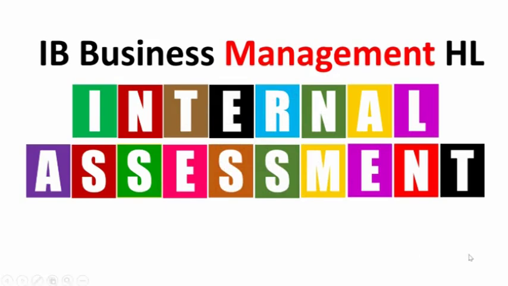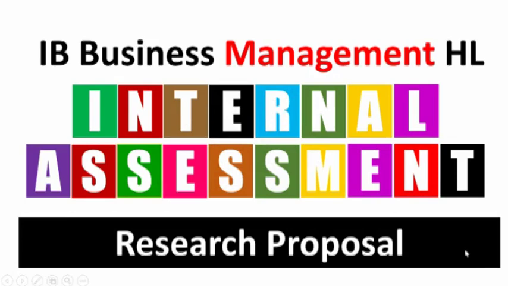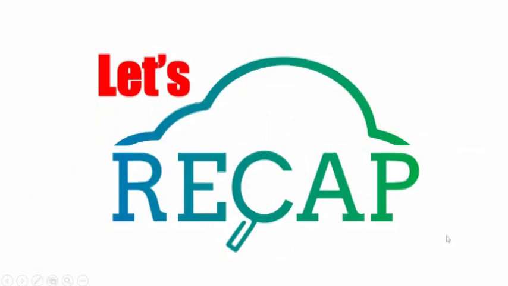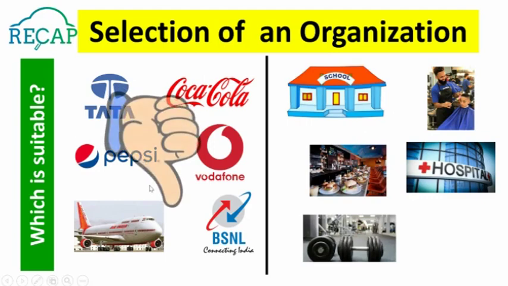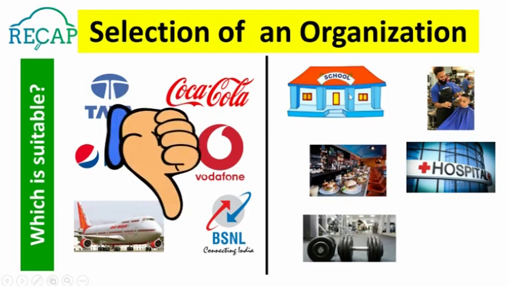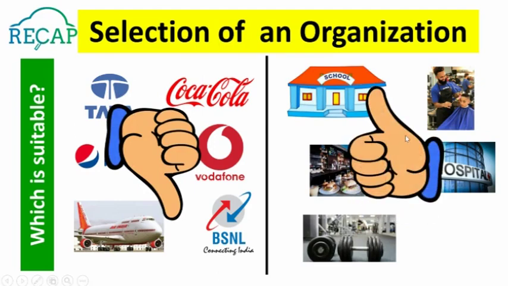Let us understand how to write a research proposal. So, before we start understanding what is research proposal, let us recap yesterday's class. I hope you remember this slide. We had answered which is the most suitable business for internal organization. There are two categories. Businesses which are in this category are not suitable, whereas businesses in this category are suitable just because you will be able to collect necessary primary data from these business organizations.